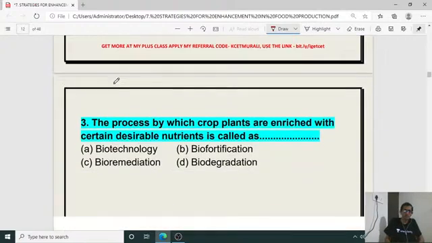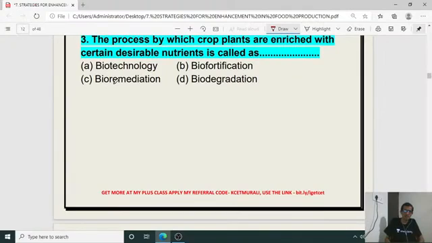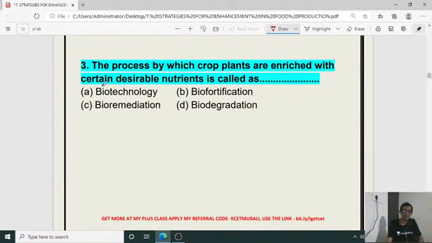Next question number 3. The process by which crop plants are enriched with a certain desirable nutrient is called as what? Enrichment of crop plant with a certain nutrient to get more biomass or grains. What is that process? It is biofortification. So right answer is B for the third one.